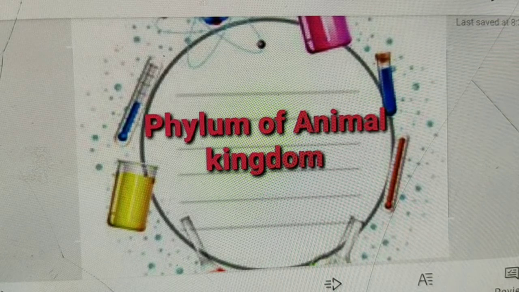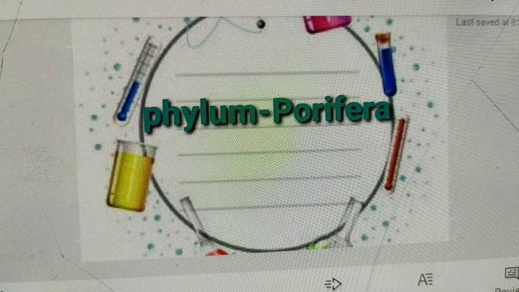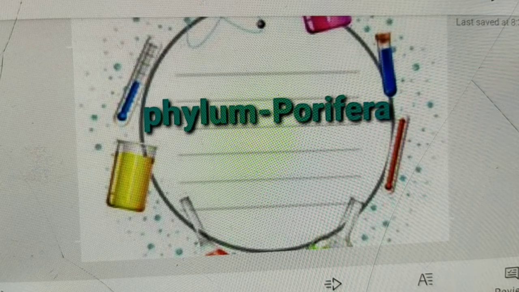The first phylum is phylum Porifera. Now we have to know the characteristics of phylum Porifera. Their body consists of an outer pinacoderm, which means dermal epithelium, and an inner endoderm, which means gastral epithelium, that is made of choanocytes or collar cells, which is characteristic of poriferans.